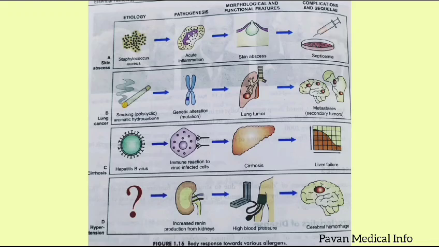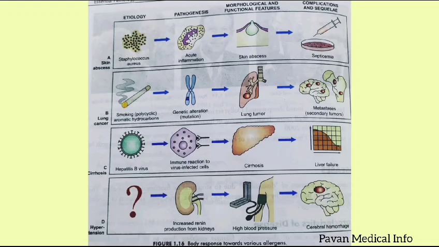When you come to the third one, cirrhosis, the etiology may be hepatitis B viral infection. When you observe the pathogenesis, that could be an immune reaction to the virus inside body cells. And when you observe the morphological features, that could be cirrhosis of the liver. Finally, the complication in the body is liver failure.